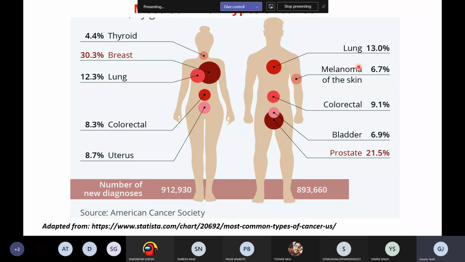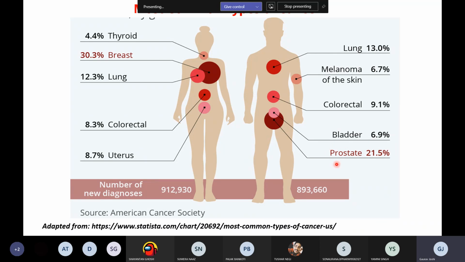If we look at the major cancer types which the world is suffering from, you might know that cancer is one of the major reasons for mortality. If we talk about cancer in both females and males, in males prostate cancer is one of the major cancers reported, as per the US data.